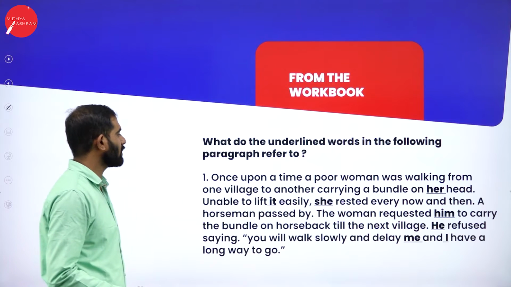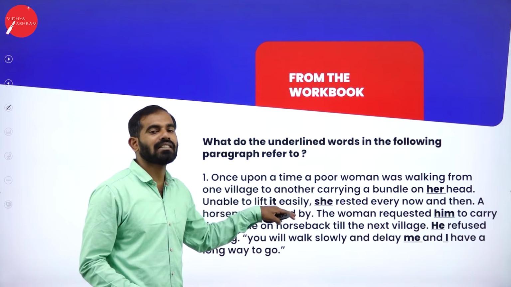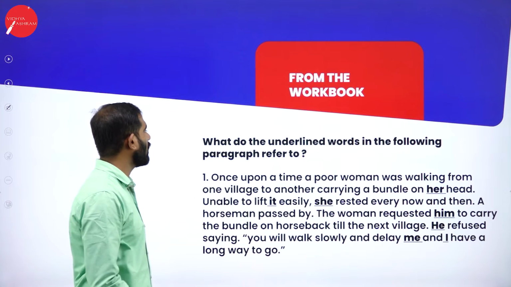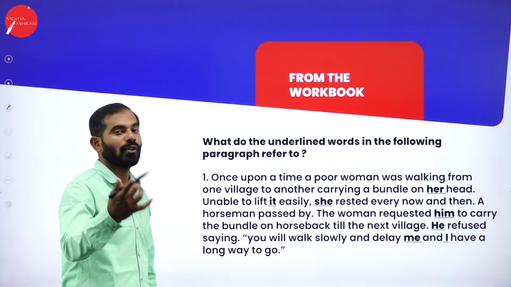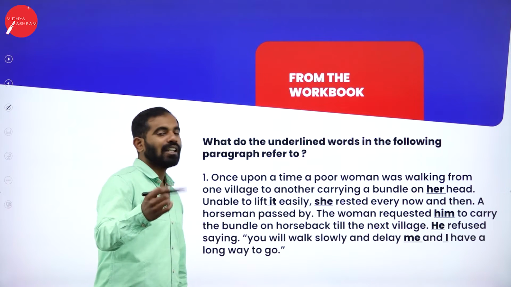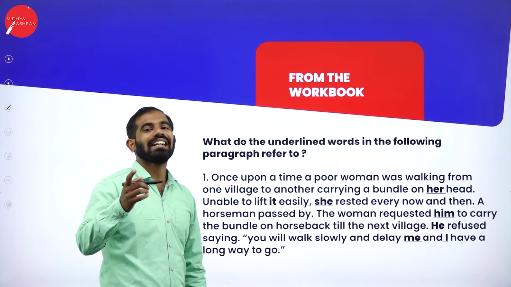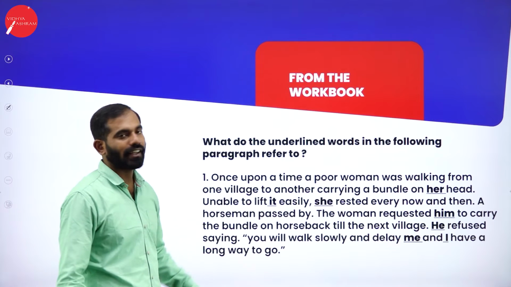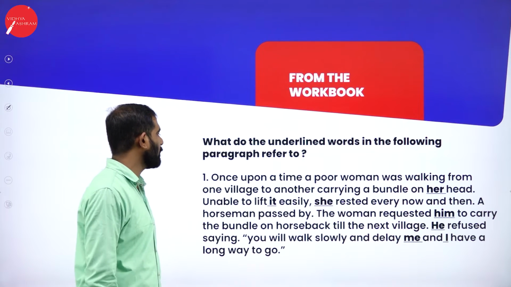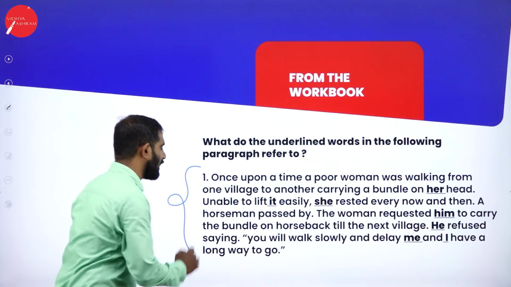This is the example that I've taken from your workbook. What do the underlined words in the following paragraph refer to? But in the workbook, this line reads, what do the words which are in italics refer to in the paragraph. So I've just modified it a bit. Let us see what they refer to.